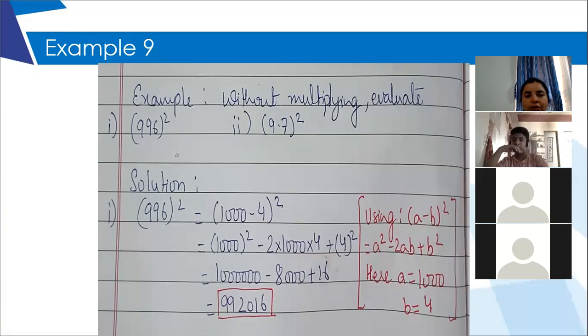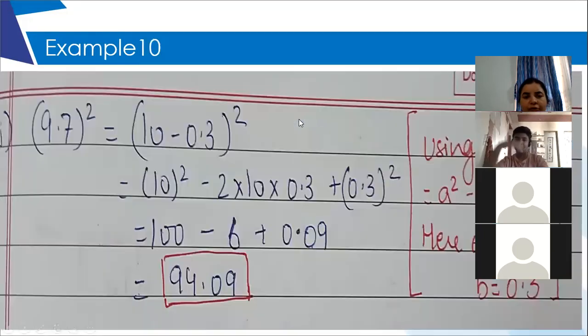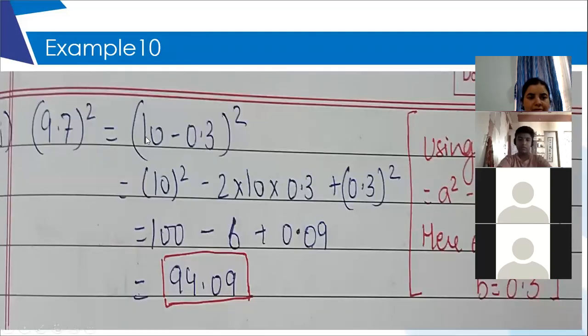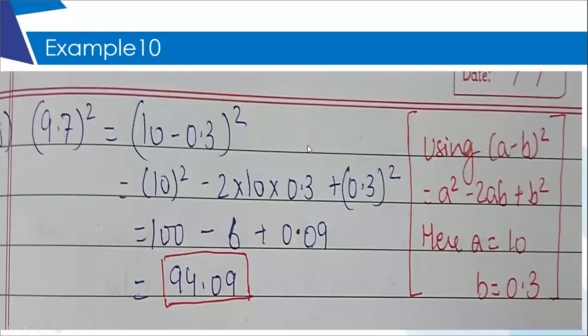Okay, let's move on to the second part, that is 9.7 whole square, again without multiplying. So this is the way I have written it, 10 minus 0.3 whole square. So again, I am using the identity. Ma'am, here also we can add, no? Yes, here also you can, 9 plus 0.7. Yes, yes, you can. The identity will change. It will be a plus b whole square. And your a and b will also change. It will be 9 and 0.7.